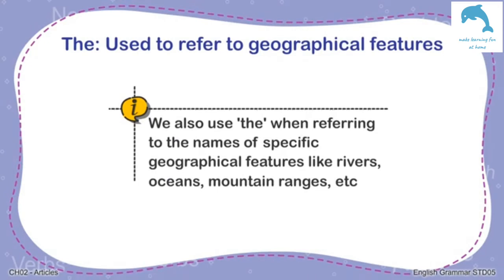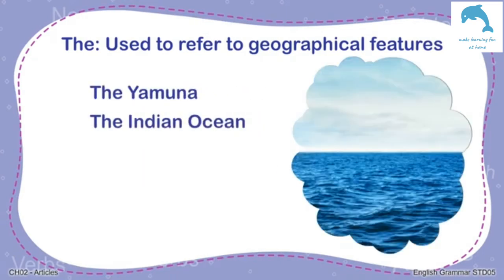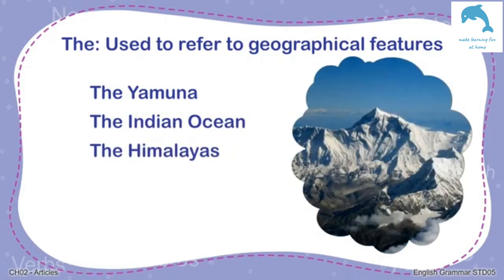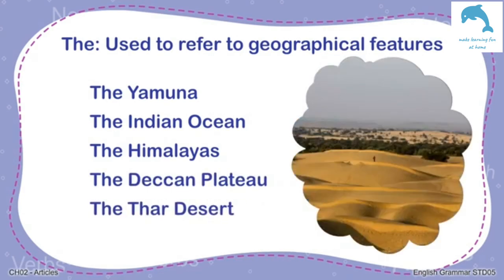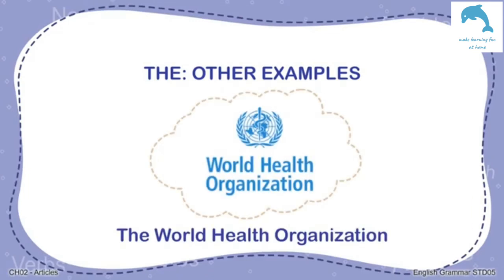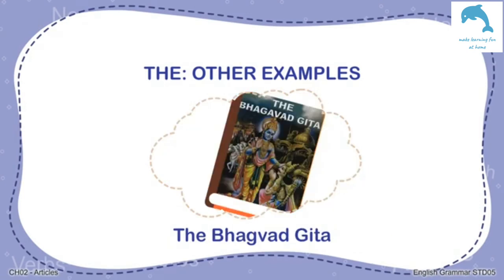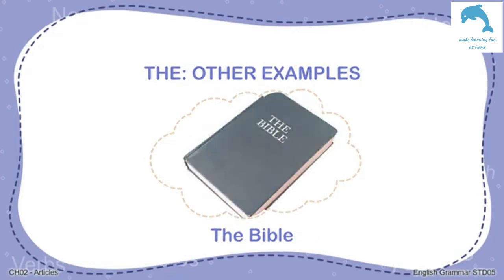We also use the when referring to the names of specific geographical features like rivers, oceans, mountain ranges, etc. For example, the Yamuna, the Indian Ocean, the Himalayas, the Deccan Plateau, the Thar Desert, etc. Names of organizations, newspapers, and well-known books also use the definite article, such as the World Health Organization, the Times of India, the Bhagavad Gita, the Bible, and so on.